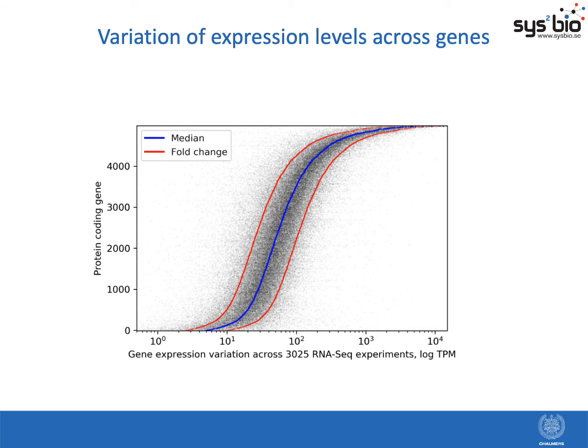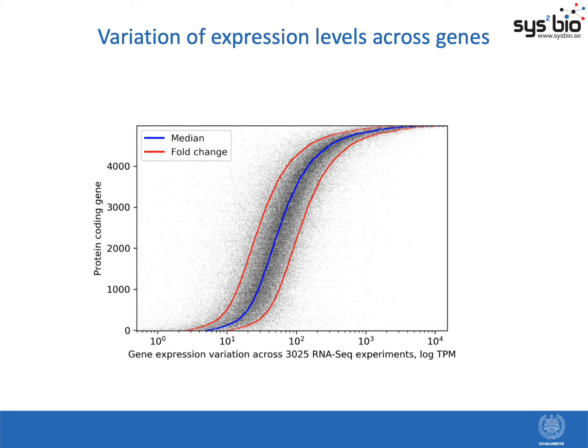So here we focused on transcription and we obtained almost all available RNA sequencing experiments covering the majority of conditions. When we sort the protein coding genes according to their average gene expression level, we find that the variation of expression per gene across the conditions is much smaller than the whole dynamic range of expression levels.